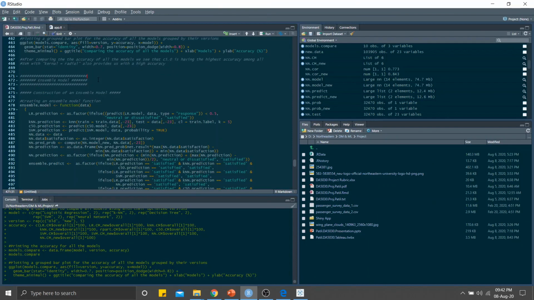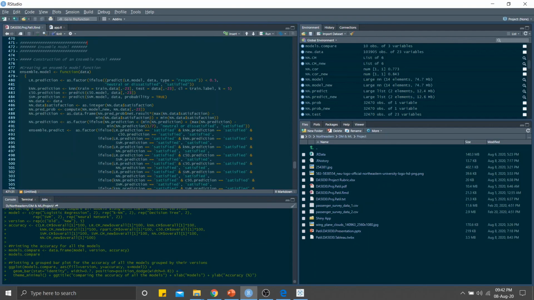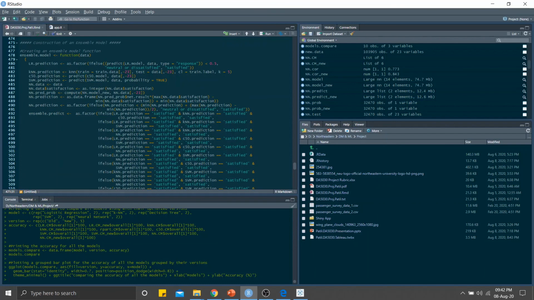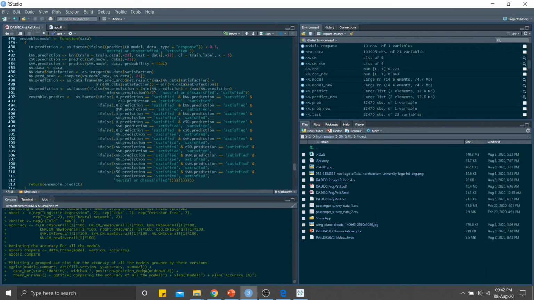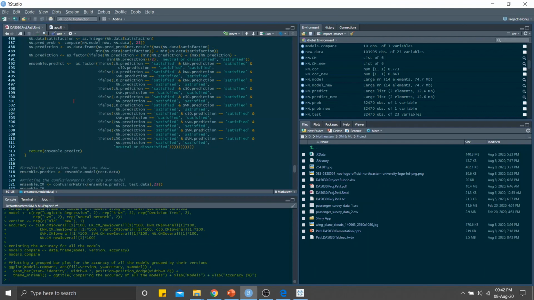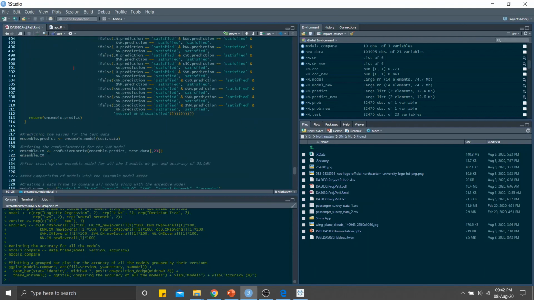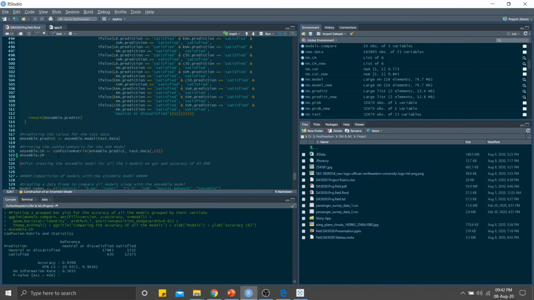Further on, I have constructed an ensemble model based on majority voting. So if, for all the 5 models, the majority of the models have predicted the same thing, then that prediction will be considered. Basically, that's what majority voting is about. And so this is the model creation of the ensemble model. I will not run the ensemble model. I will just run the confusion matrix for it and show you the accuracy.